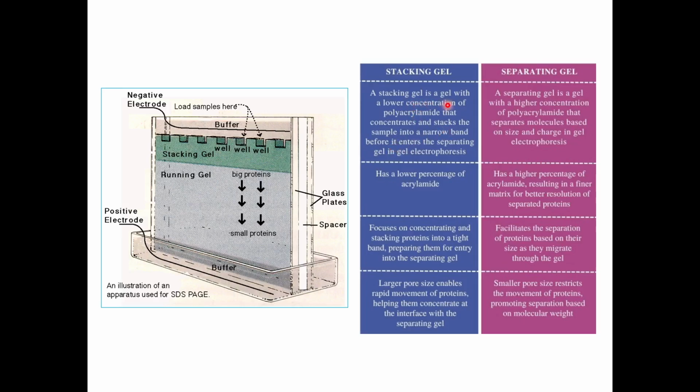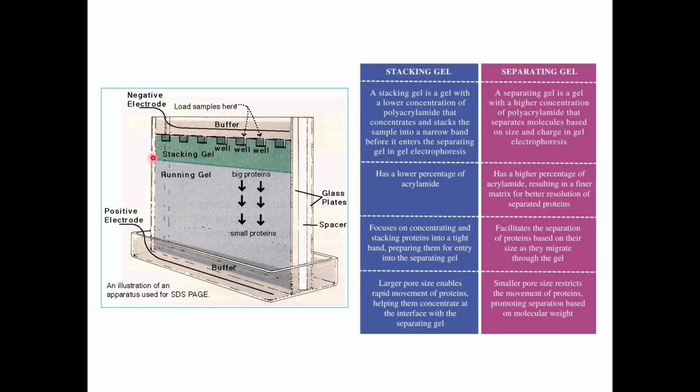Your stacking gel is only 5%, so it has a very low concentration of acrylamide that concentrates and stacks the sample into a narrow band before it enters the separating gel in the electrophoresis. It has a lower percentage of acrylamide. It focuses on concentrating and stacking the proteins into a tight band.